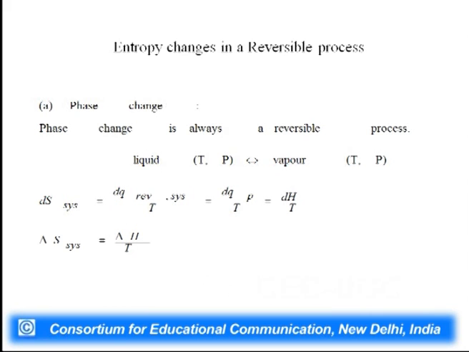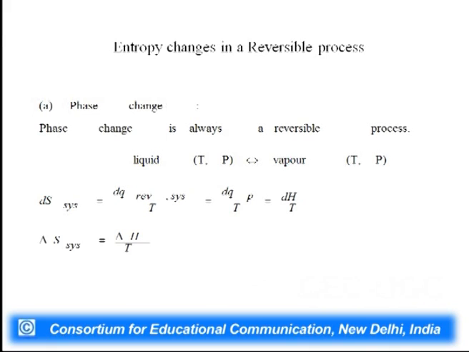So, now let us think about how to calculate entropy changes in a reversible process. First we will discuss reversible processes, and then we can go and see how to calculate entropy in an irreversible process. One of the most important processes which we come across is phase change.